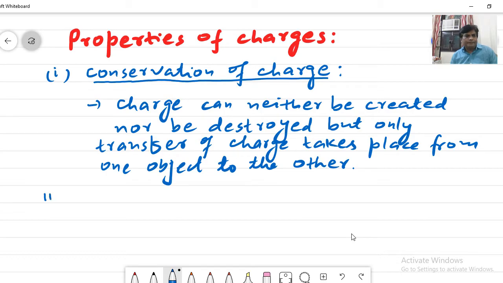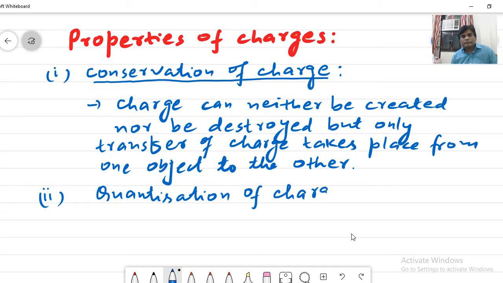The second property is called quantization of charge. What is the meaning of quantization of charge?